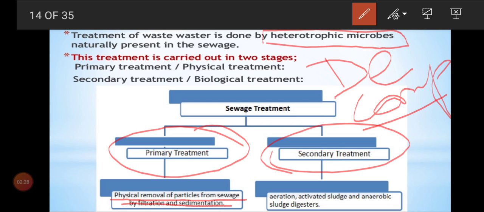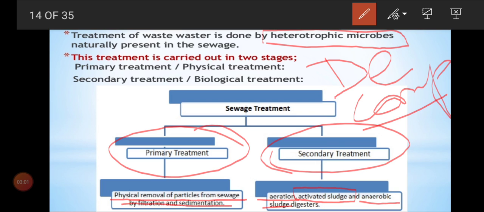And come to the secondary treatment. Here, very important, is aeration. We should artificially give more air into the sewage, and we have to activate the sludges. Sludges means waste. We need to activate the sludges, and we should add anaerobic bacteria to digest the sludges present in the water.